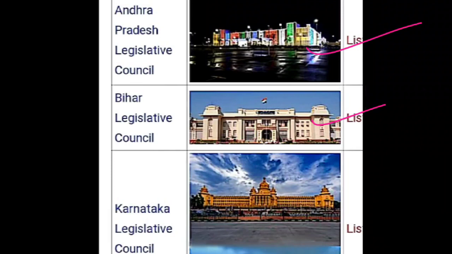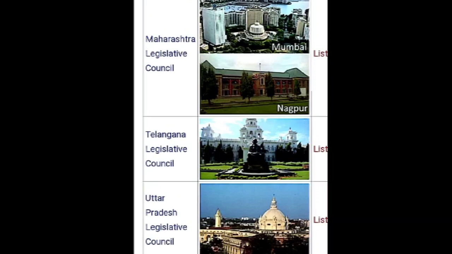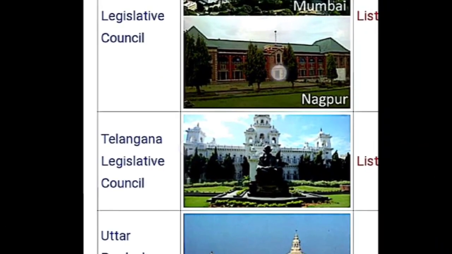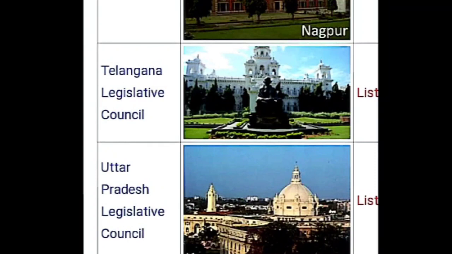Next one, Karnataka. Karnataka has a Legislative Council. The next, Maharashtra Legislative Council. Nagpur also, it is in Maharashtra only. The next one, Telangana. The last one, Uttar Pradesh Legislative Council. So these are the 6 states that have the Legislative Council.